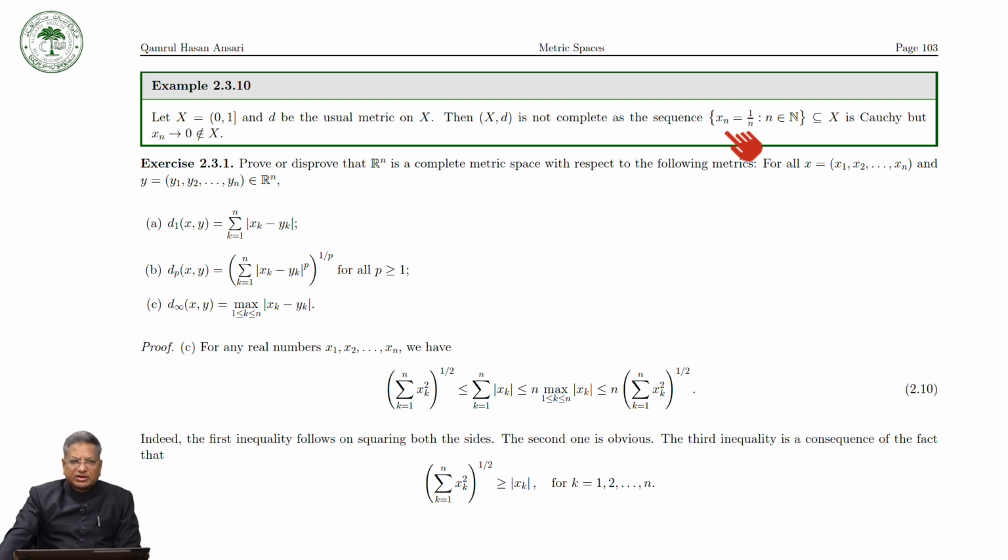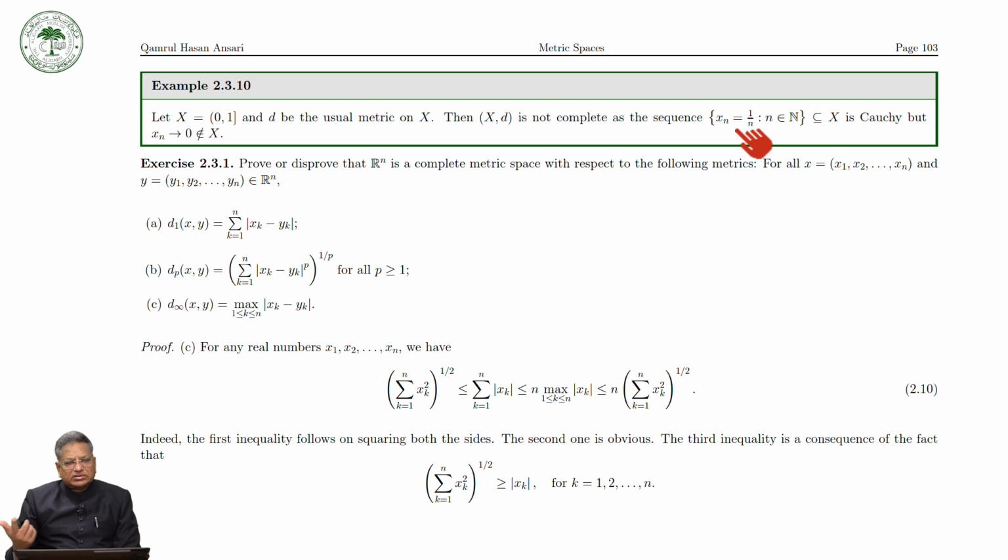So for every epsilon you can find a positive integer N such that you can prove that this sequence is a Cauchy sequence. And you can take the positive integer N according to your choice of epsilon, and you will see the difference between, for example, 1 over 1000 minus 1 over 1001 is very, very small.